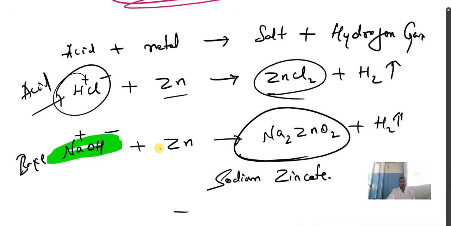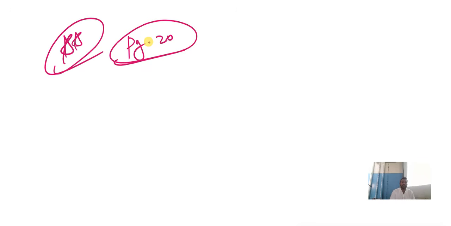Okay? And apart from that, children, you have to study this paragraph, page number 20. How do metal carbonates and metal hydrogen carbonates react with acids? Very important. Please study that paragraph. It will be very much helpful. The entire paragraph you need to study. Once again, I am repeating, this complete paragraph you need to study.